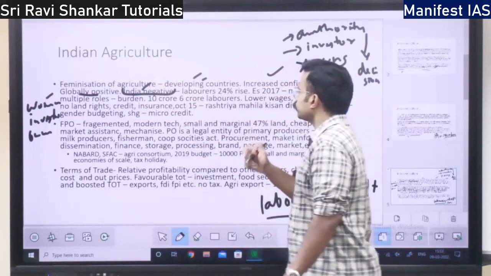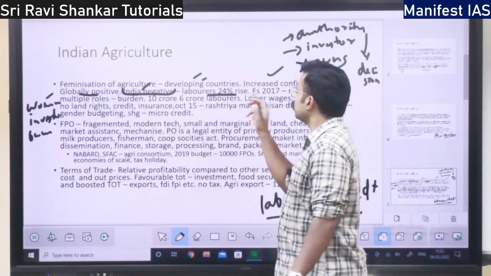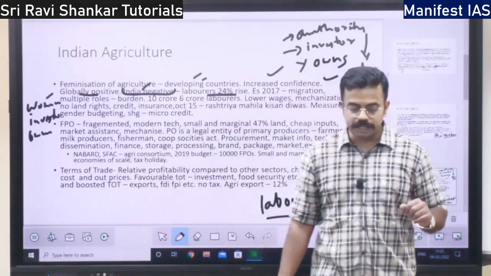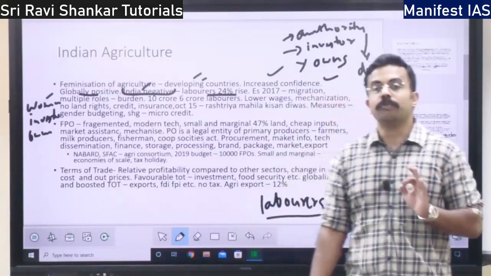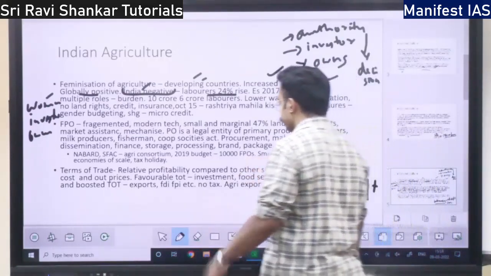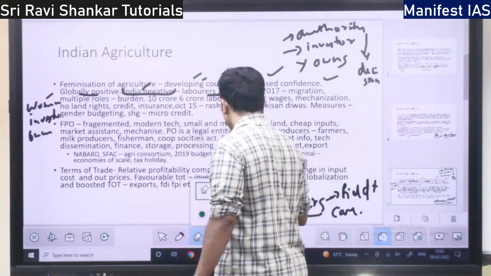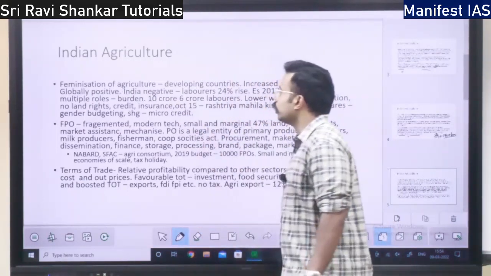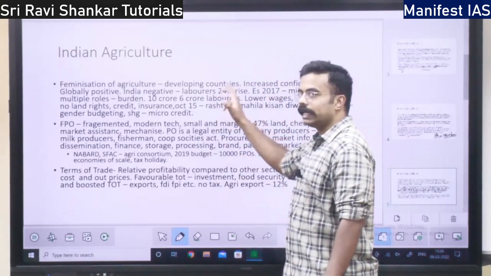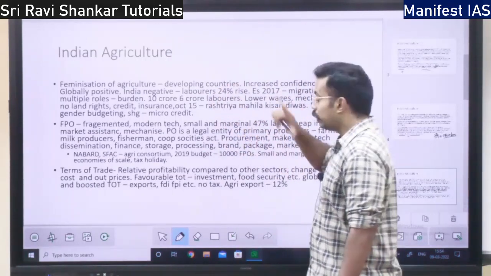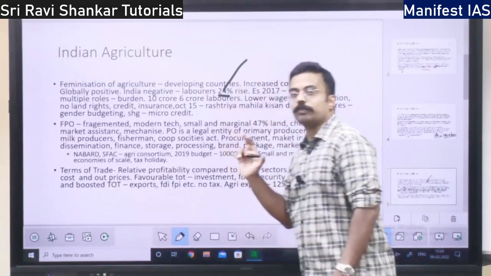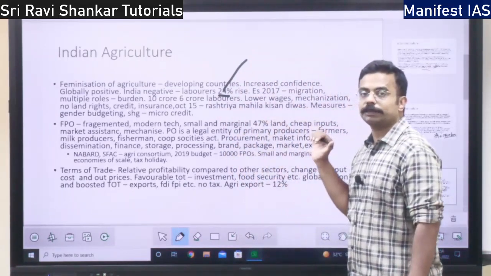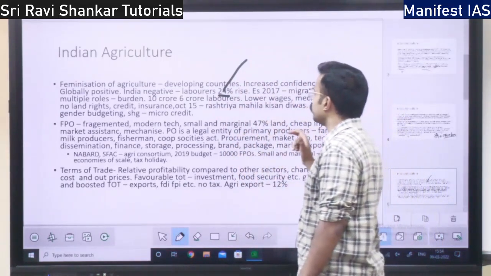So among women farm laborers, there is an increase of 24%. From which year to which year? From 2019 to 2020. In that 1 year itself, there is a 24% rise in women participating in agriculture as farm laborers.